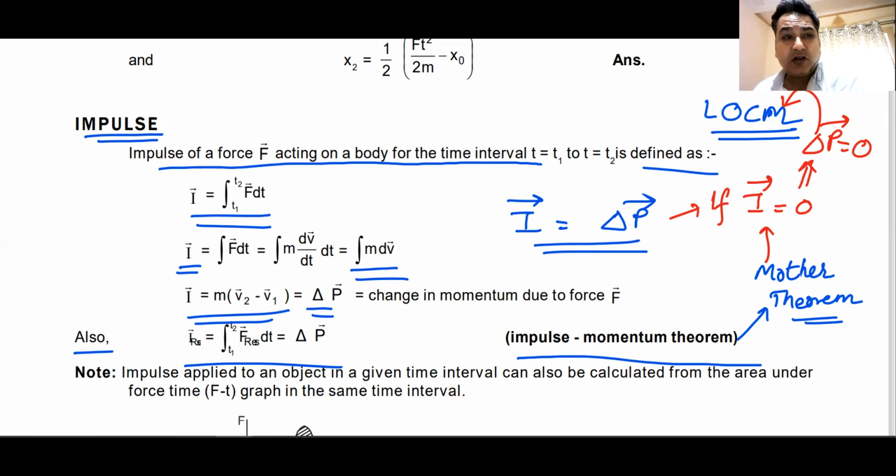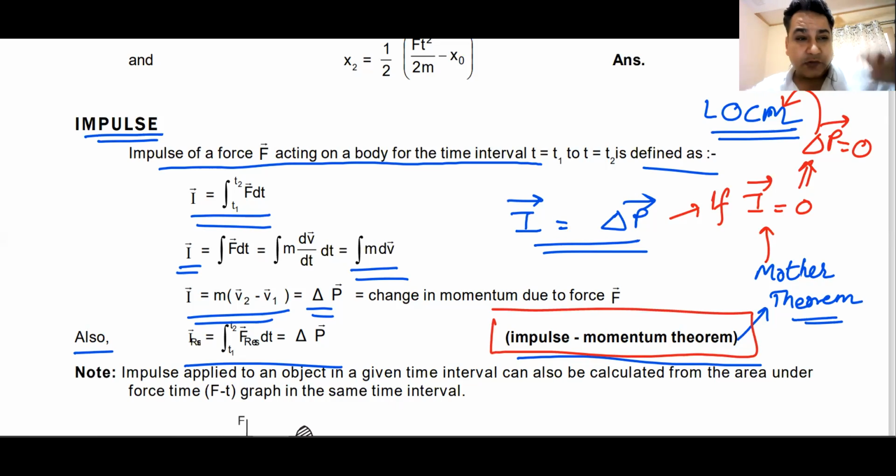We have to apply the original law, and the original law, or the mother theorem, is the impulse momentum theorem. Do you all understand this? Can I have raised hands that we understand this, sir? The impulse momentum theorem can be applied everywhere, but the law of conservation of linear momentum can only be applied if impulse is zero. Now we have the rotational analog of this.